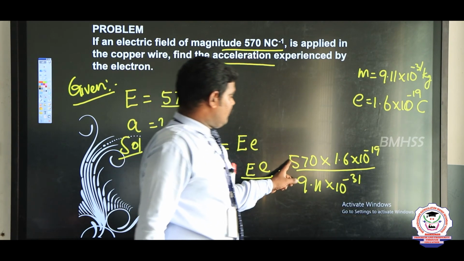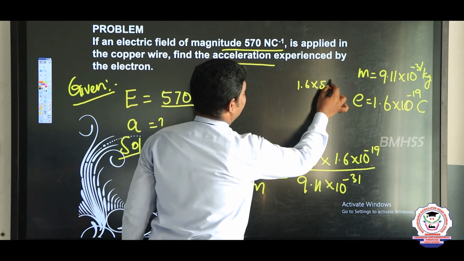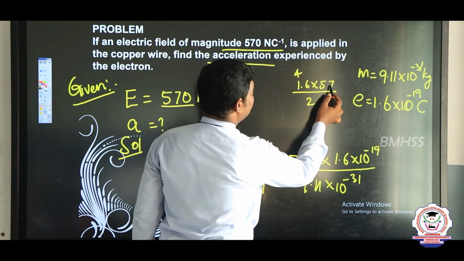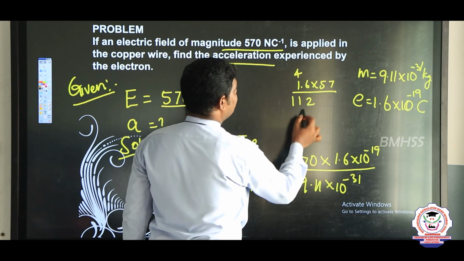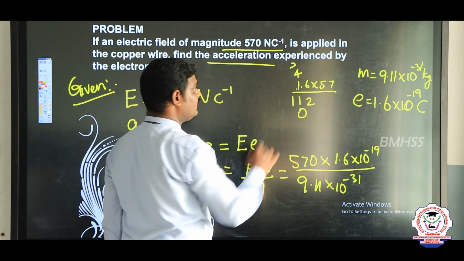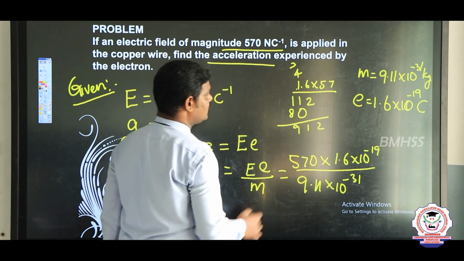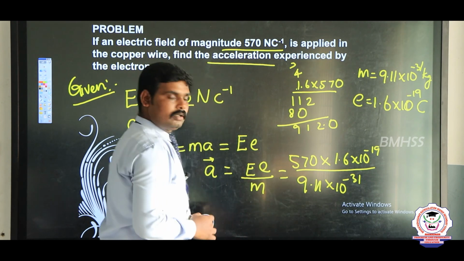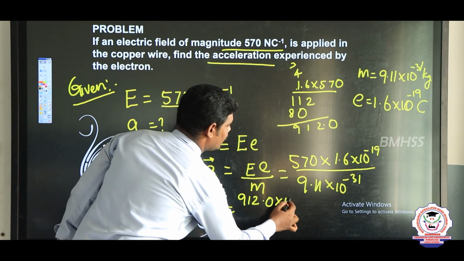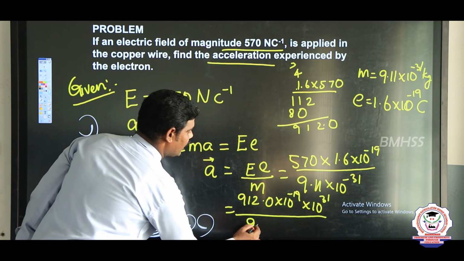Now multiply 570 into 1.6. So 1.6 into 57: 6 sevens are 42, so 4 and carry 2, and so on, giving 912.0 into 10 to the power minus 19 into 10 to the power plus 31, divided by 9.11.